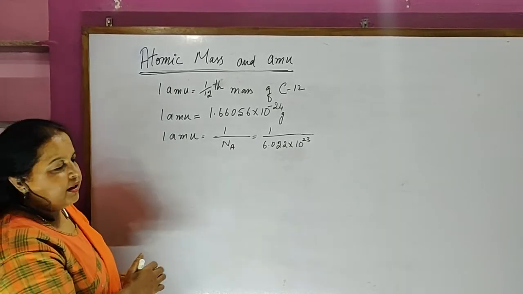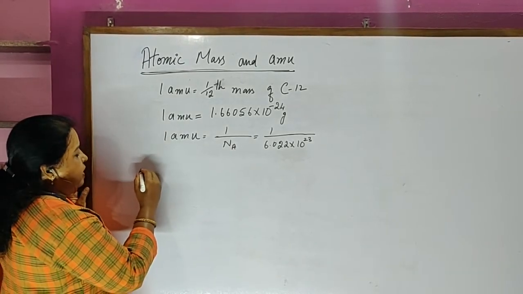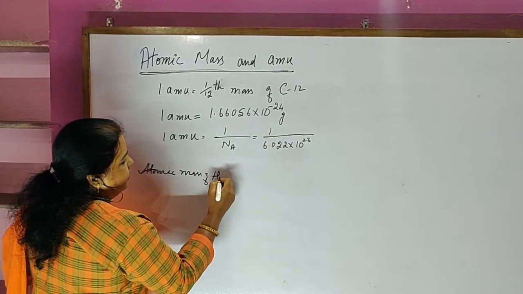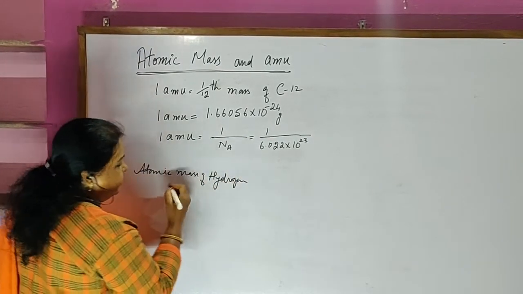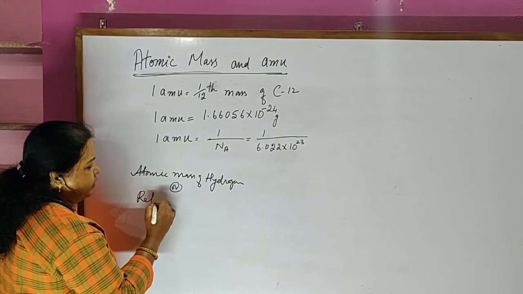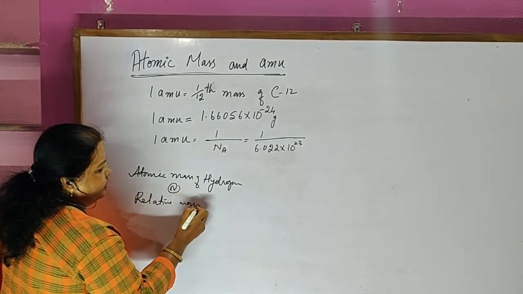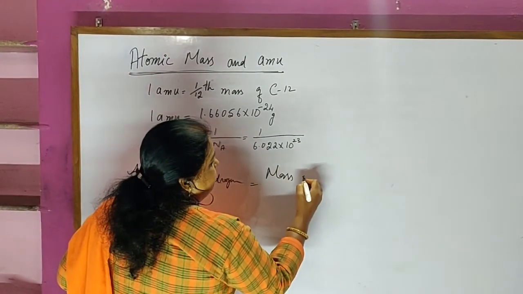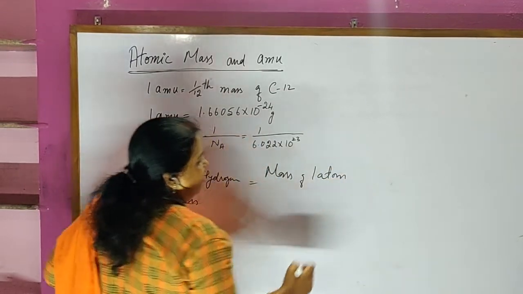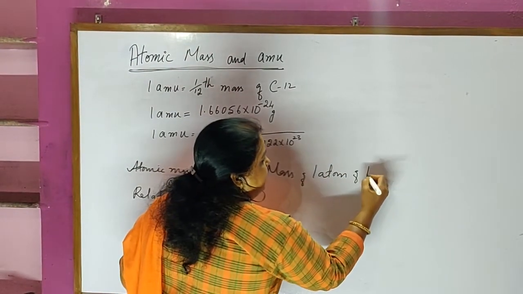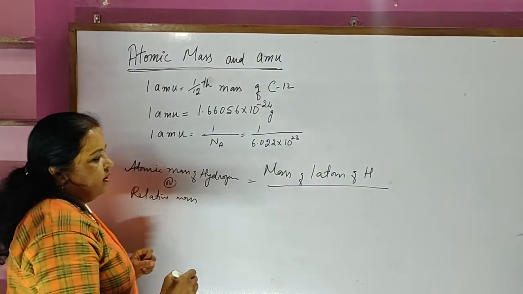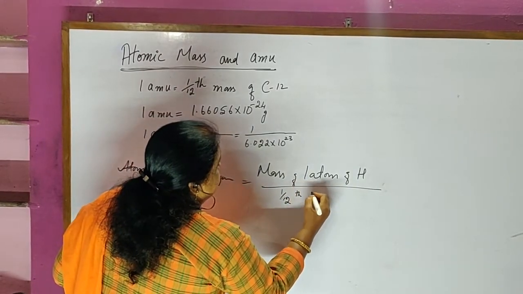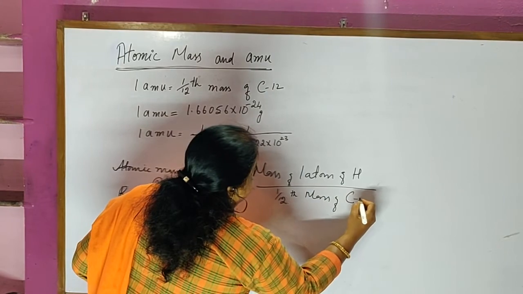Now we will calculate the atomic mass of hydrogen. Atomic mass of hydrogen, or we can also call it relative atomic mass. Relative mass, according to the definition, what it is? It is mass of 1 atom. So if I want hydrogen, I should write mass of 1 atom of hydrogen, which is experimentally found, and divided by 1/12 mass of carbon 12.